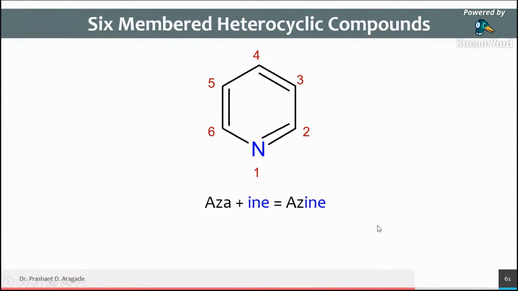See here, aza is a prefix, and ine is the suffix. So you have to replace this a with ine, then it will become azine. So azine is the IUPAC name of this compound, but most of you have already given the correct answers. This ring is commonly known as pyridine.